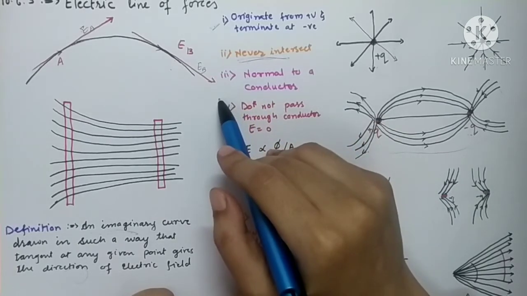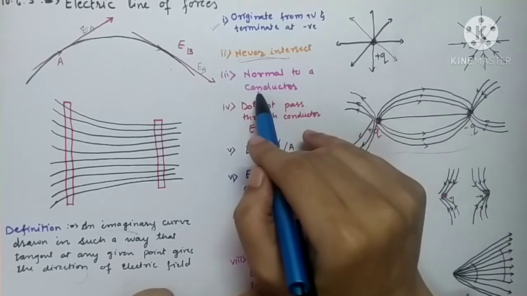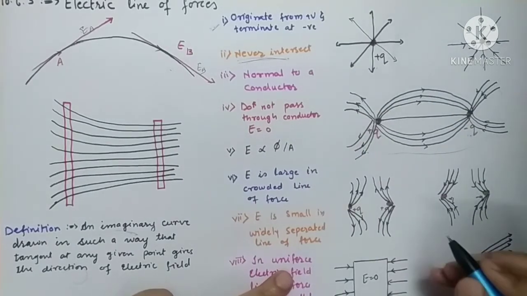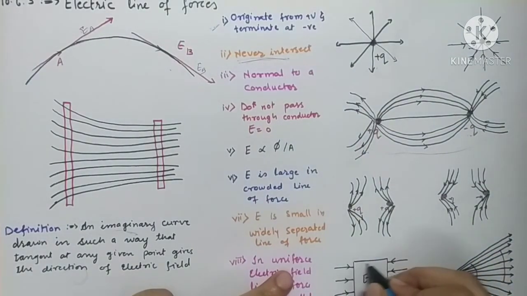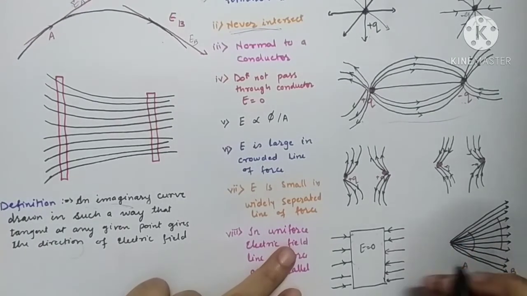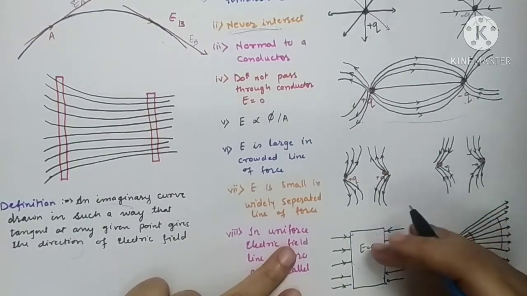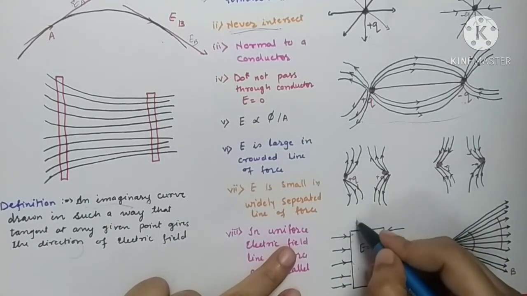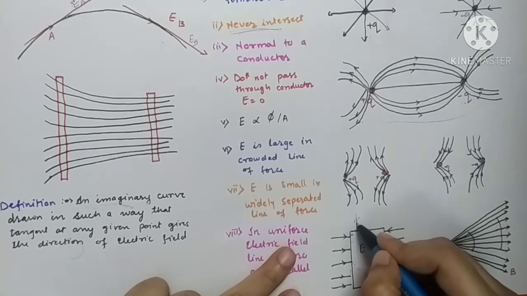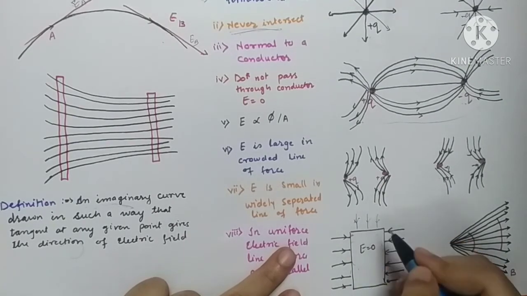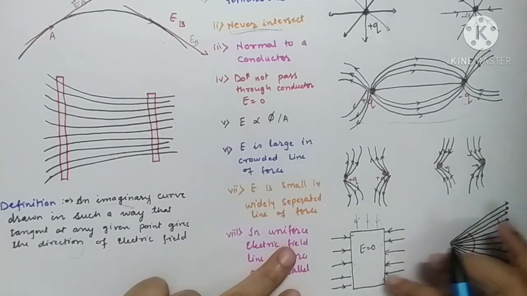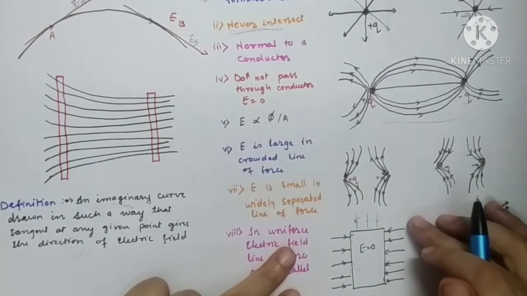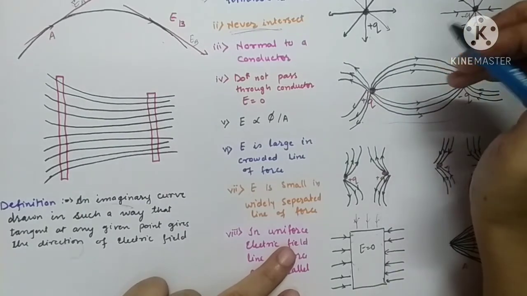Then the third property: they are always normal to a conductor. Suppose we have taken one conductor, and this conductor is filled with negative charge. Electrons are there. So with negative charges, all the line of forces are going to be normal. All the line of forces are going to emit from the surface only. And since it is a negative charge, all the line of forces will be terminating. So they will be normal to a conductor.